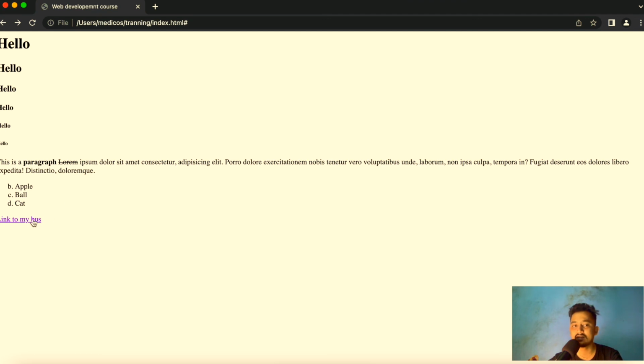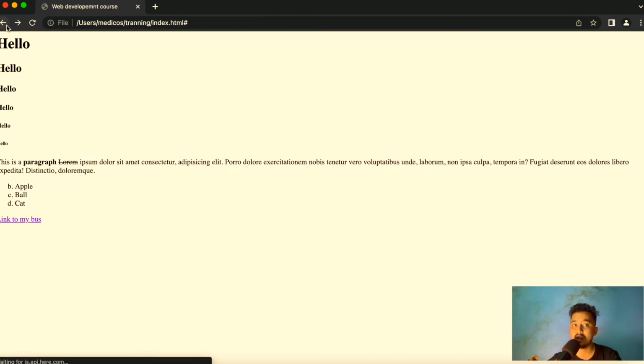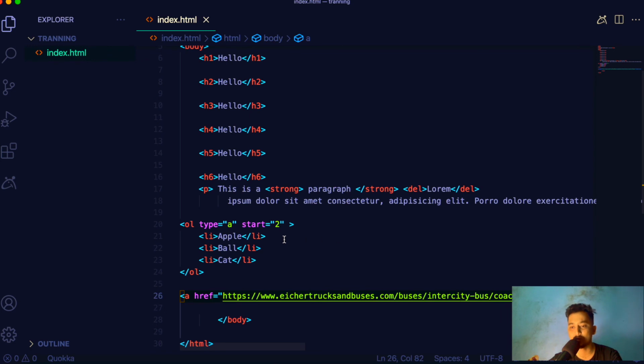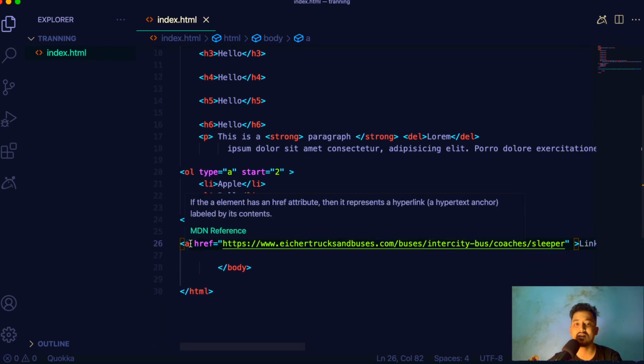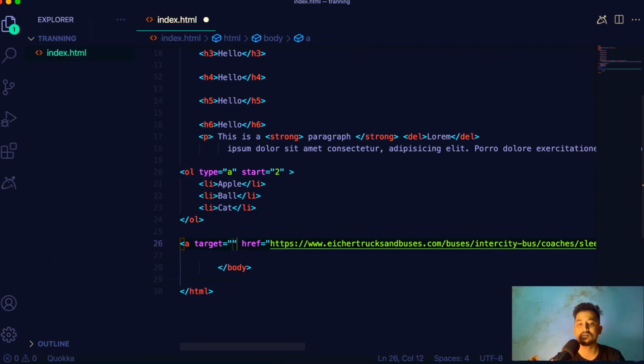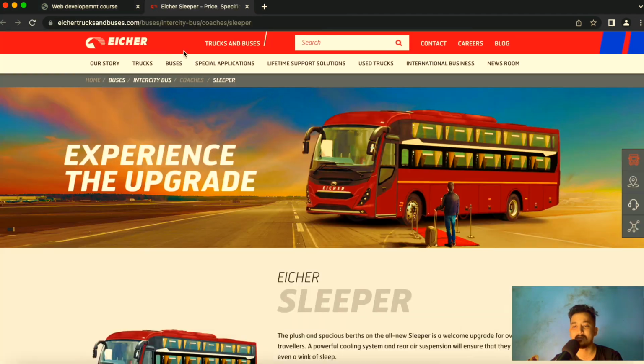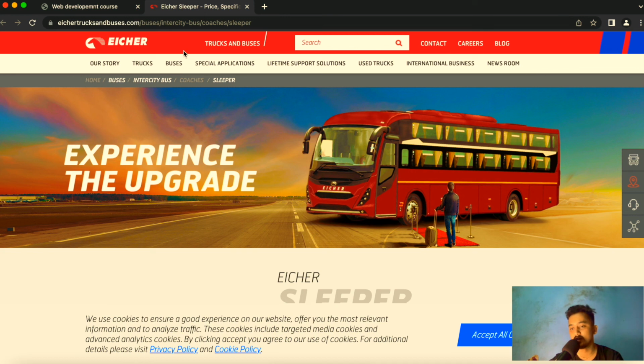As you can see here, if I click it right here, it sent me to the page, but my whole website, my HTML design is lost because it is opening in the same tab, right? I can also change it and open it in a new tab, and for that we have another attribute in our anchor tag. So in our anchor tag, I'm going to create that attribute called target, right? So inside target, I'm just going to say underscore blank. If I save this, and if I refresh this, now I click the anchor tag and it opens in a new tab, and that's what the target attribute does.